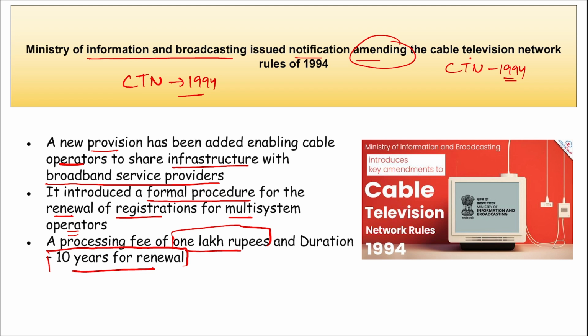So coming back, they have issued this notification that will be amending your Cable Television Network Rules. Remember, it is of 1994, and it allows the cable operators to share the infrastructure with your broadband service providers. Correct? Then there will be a term you will be seeing here, MSO. These are your multi-system operators, right? It is referring to a cable operator who receives programming services from a broadcaster or the authorized agents.